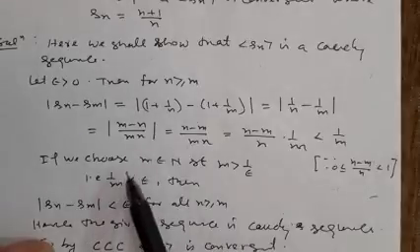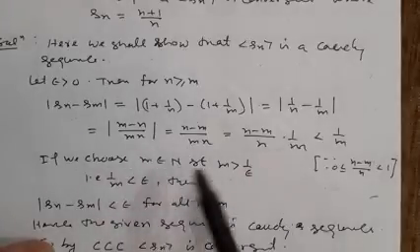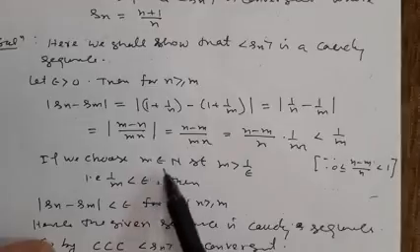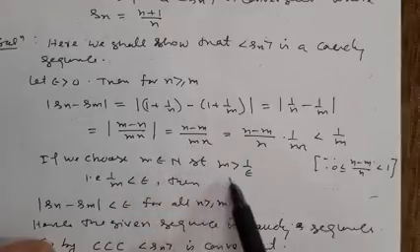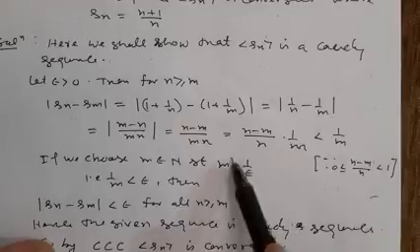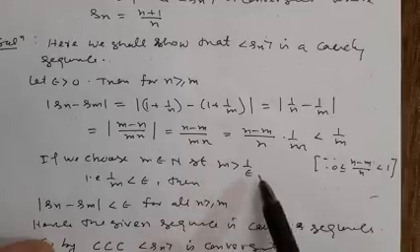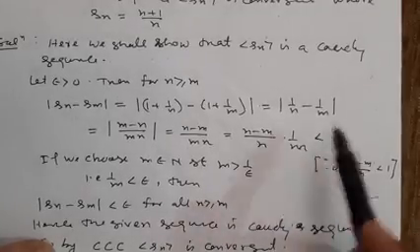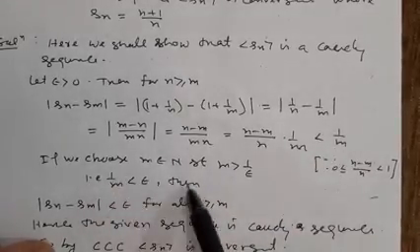Now, you know m depends on epsilon, so we choose m such that m is greater than 1 by epsilon. We choose this because of this 1 by m; you can see here 1 by m is less than epsilon.